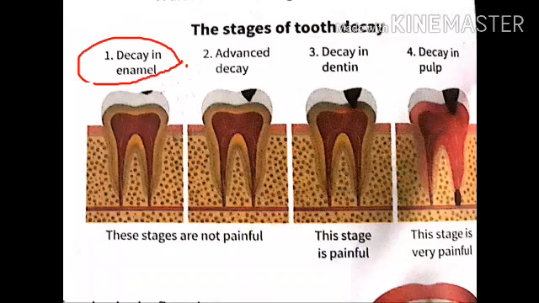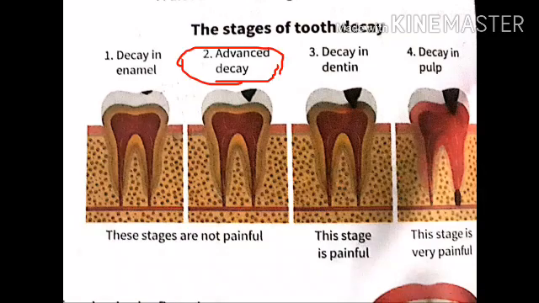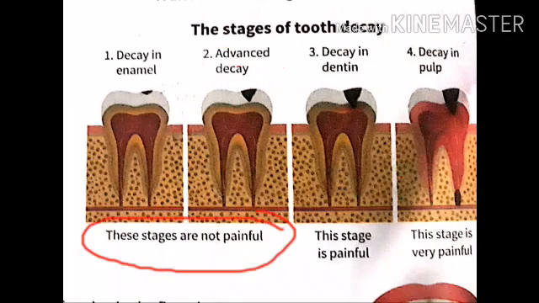First stage is decay in enamel. When bacteria combine with sugar, they produce acid. This acid creates a soft spot on the enamel of our teeth. Now, what is enamel? Enamel is the hard outer surface layer of our teeth. The teeth is white in color because of enamel. After some days, this soft spot creates a hole in the enamel. This is known as advanced decay, and both these stages are not painful.